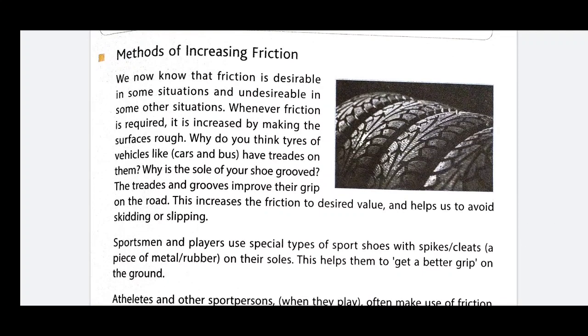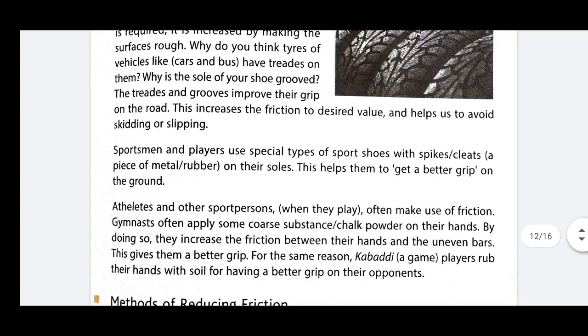In this context, we change the tire regularly or re-sole the tire again and again in order to increase the friction, meaning increase the roughness. Sportsmen and players use a special type of shoes fitted with spikes which are capable of increasing the friction. Why? Because by the use of spikes we are increasing the roughness, due to which the friction increases.